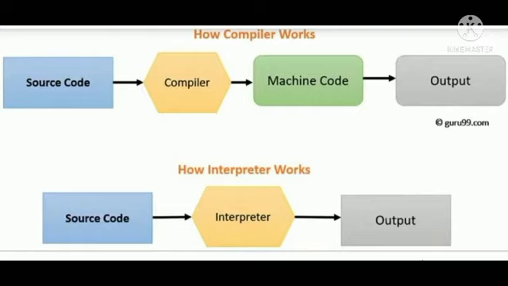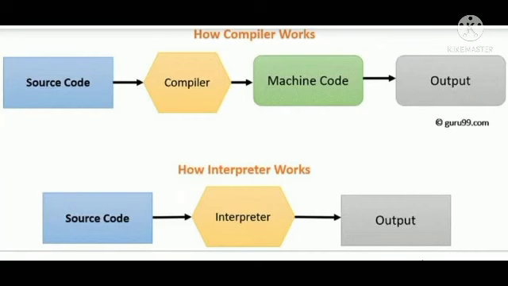You can see the difference between compiler and interpreter. In a compiler, it compiles the source code to machine code, then it is converted into output, right? But in the case of an interpreter, it directly converts the source code into output. It is also a translator program.